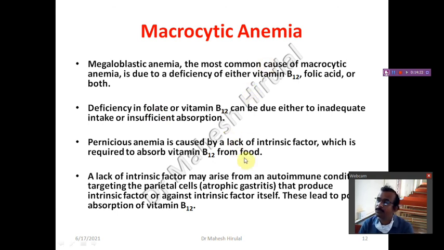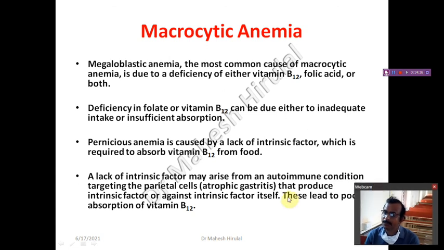Pernicious anemia is caused by lack of intrinsic factor, which is required to absorb vitamin B12 from the food. A lack of intrinsic factor may arise from autoimmune conditions targeting the parietal cells that produce the intrinsic factor, or against the intrinsic factor itself. So to absorb vitamin B12, there is a need for intrinsic factor. If they are not producing it, then it leads to the macrocytic anemia, particularly vitamin B12 deficiency macrocytic anemia.